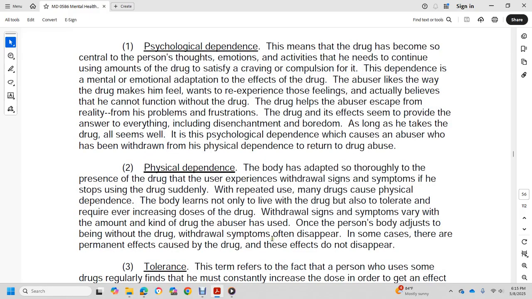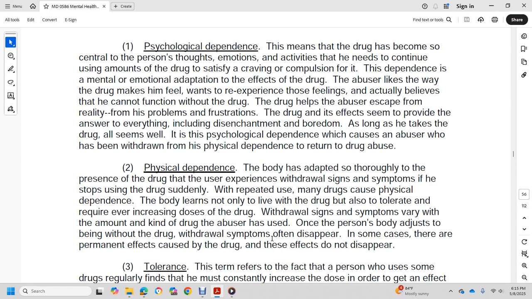Physical dependency: the body has adapted thoroughly to the presence of the drug, and the user experiences withdrawal signs and symptoms when the drug is stopped suddenly. With repeated use, many drugs can cause physical dependence. The body learns not only to live with the drug, but also to tolerate it and to require an increased dose of the drug to avoid withdrawal.